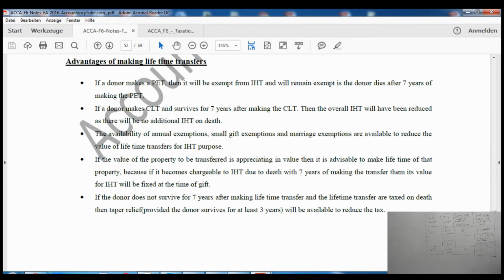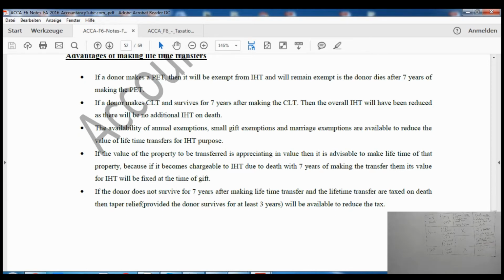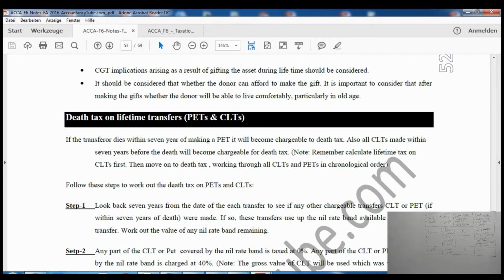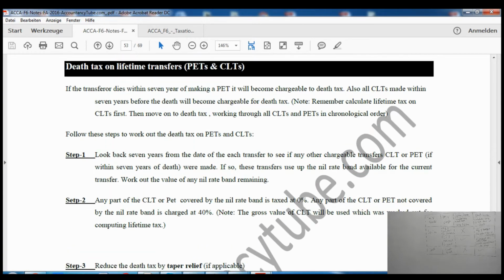Now these are the advantages of making lifetime gifts. We will leave this one for now. We will come to this later. Let's read the remaining part here. It says death tax on lifetime transfers, PETs and CLTs. Now we have already covered the lifetime tax. Now we are seeing the death tax. So how much tax do we have to pay on death?